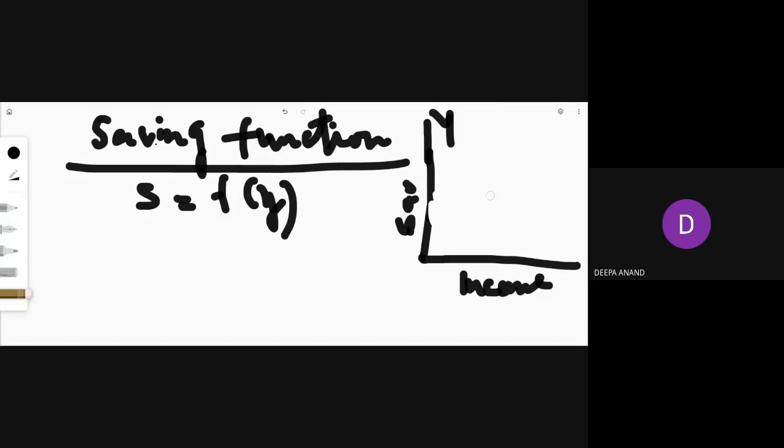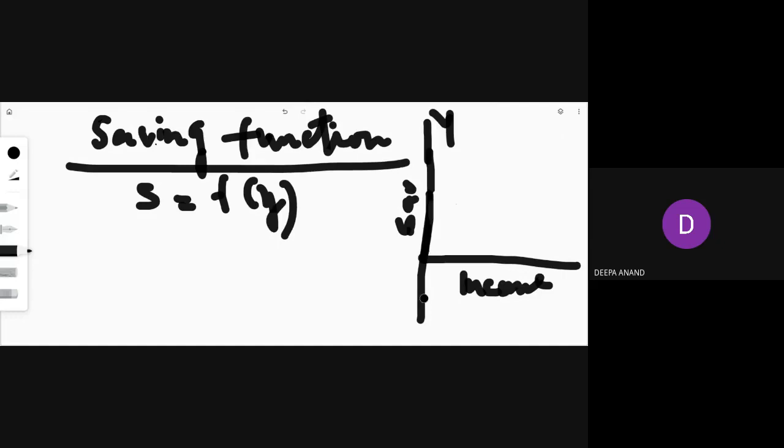Can saving be zero? Can saving be zero, Sandhya? Yes, ma'am. Saving can be zero. Can saving be negative? Yes, ma'am. Saving can be negative also. Saving is negative when you are running at a zero income, you will dissave. That means you will use your past savings or you will borrow money.